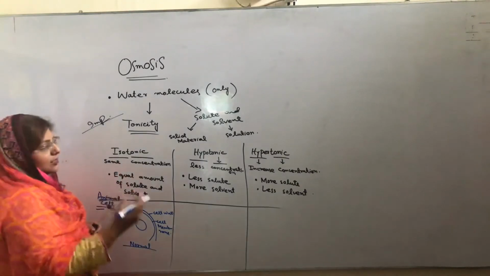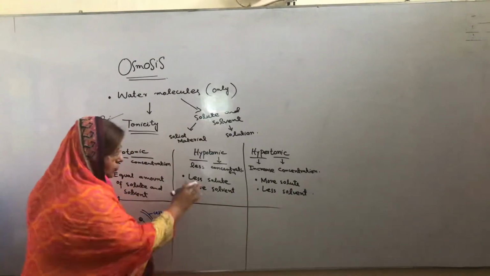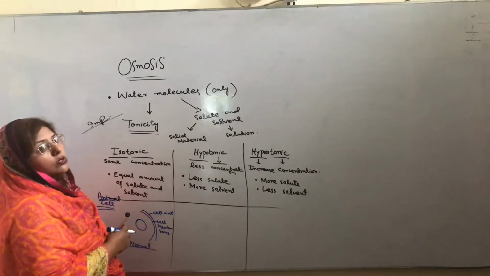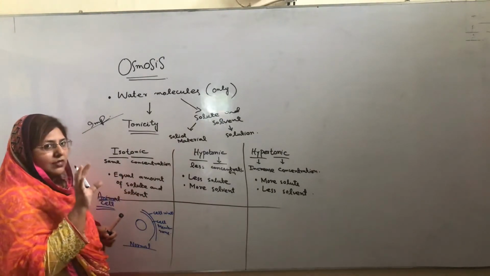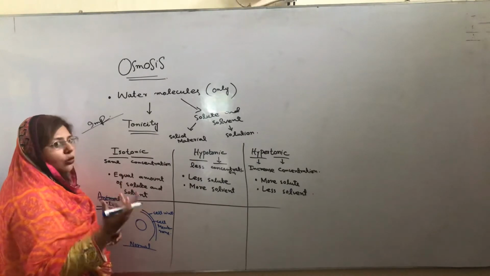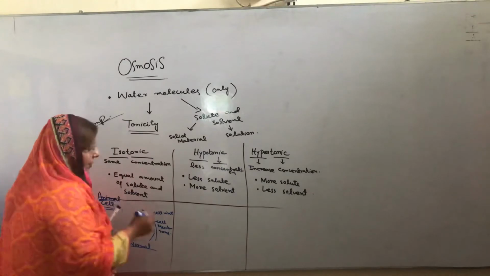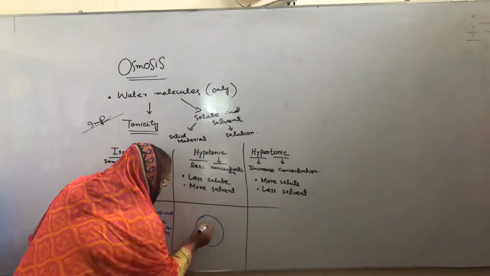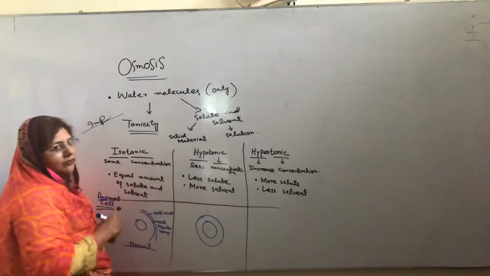And when this situation happens in a hypotonic solution, hypotonic means less solute and more solvent. Less solute means it has fewer substances, and more solvent means it has more water molecules. So when water molecules enter the body of the cell, the cell will become turgid.